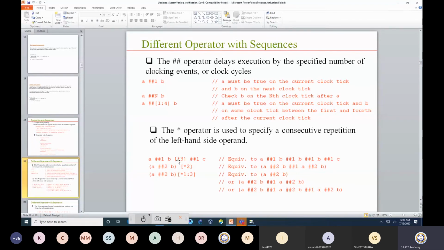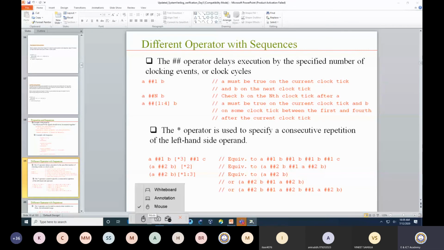Whenever it is written in square brackets with *3, it defines a repetition. So A ##1 B[*3] ##1 C. If you look at this scenario, it is equivalent to A ##1 B ##1 B ##1 B ##1 C.